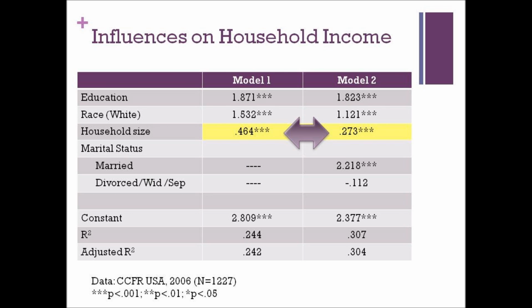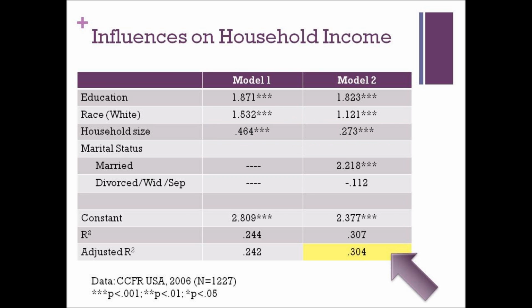Since the b-value for household size drops more than a third of its value, we can conclude that there is an explanatory relationship. But because household size is a highly significant influence on income, the relationship is partial. Therefore, the relationship between household size and income is partially spurious.